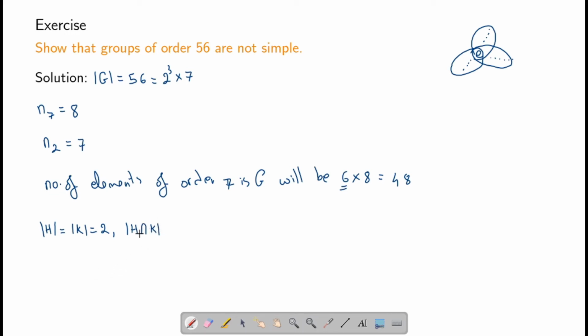Now the order of H intersection K needs to divide 8. Therefore, the order of H intersection K could either be 1, 2 or 4. Since H and K are distinct 2 Sylow subgroups, it cannot be 8.